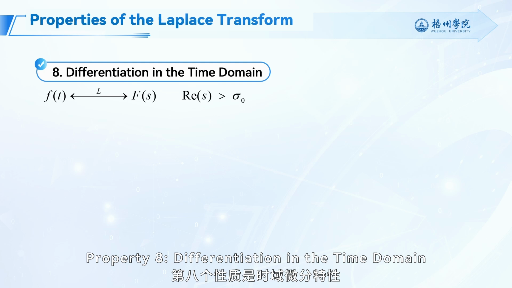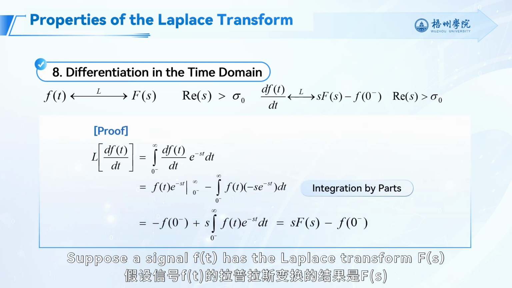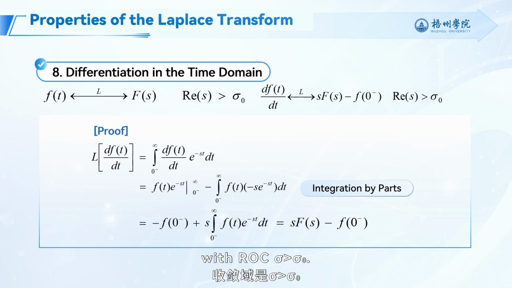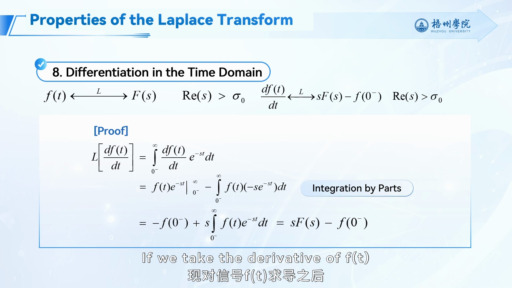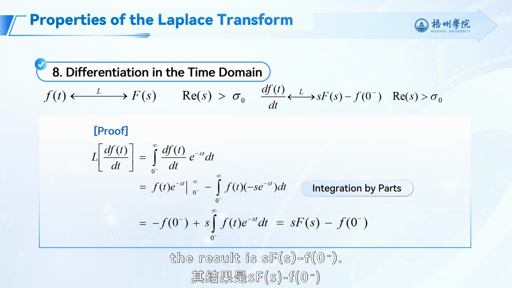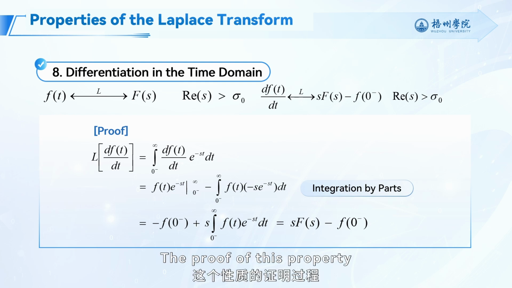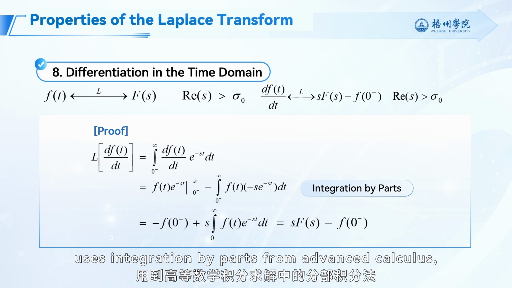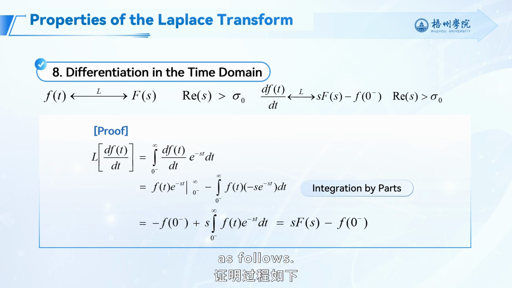Property 8. Differentiation in the time domain. Suppose a signal f(t) has the Laplace transform F(s) with ROC sigma greater than sigma 0. If we take the derivative of f(t) and then compute its Laplace transform, the result is s times F(s) minus f(0 minus). The proof of this property uses integration by parts from advanced calculus as follows.